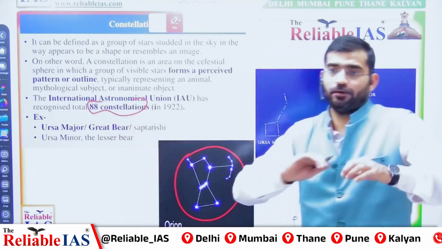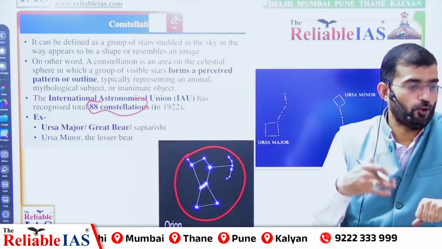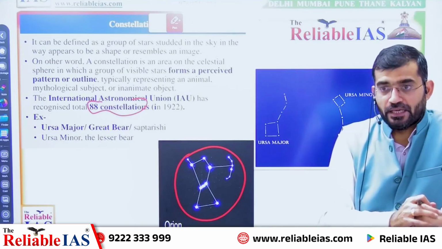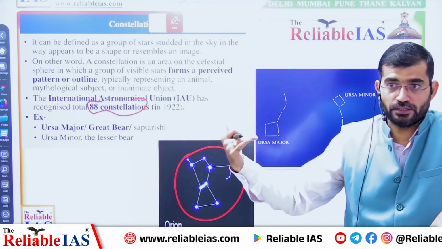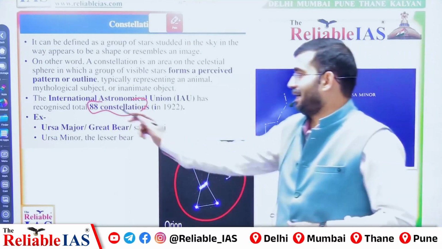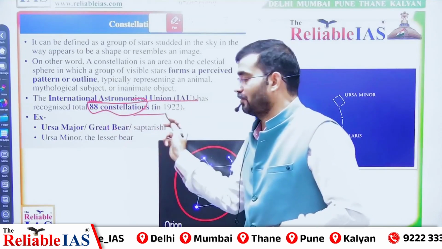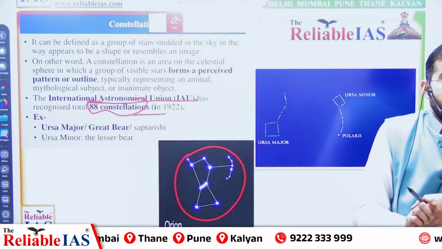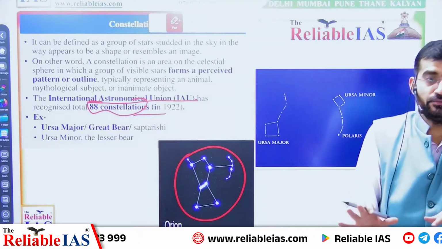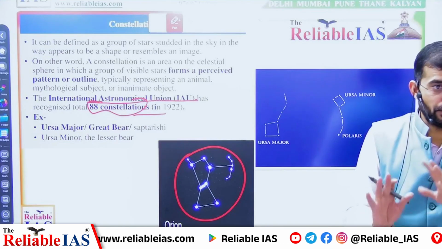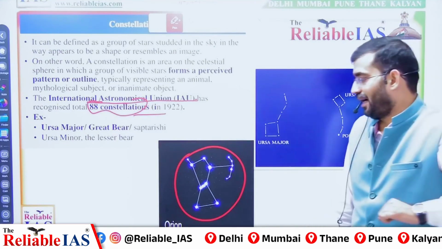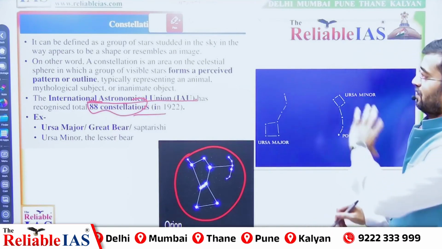88 such patterns of stars, or constellations, have been identified by whom? The international body, the International Astronomical Union. How many constellations has it identified? 88. That is a fixed number, invariable. Keep in mind that the maximum number of constellations is 88. Now, let us identify some interesting constellations.